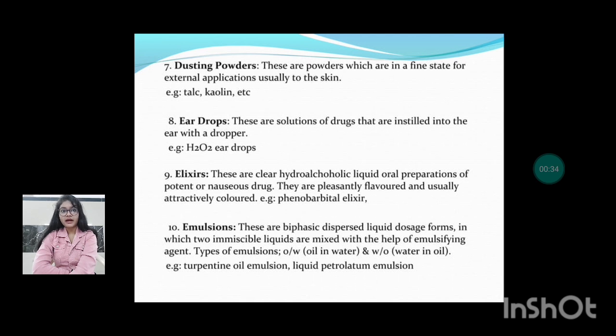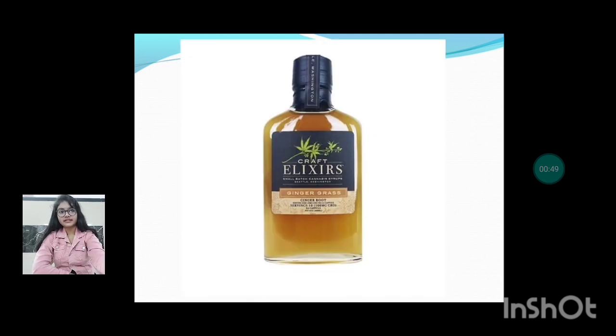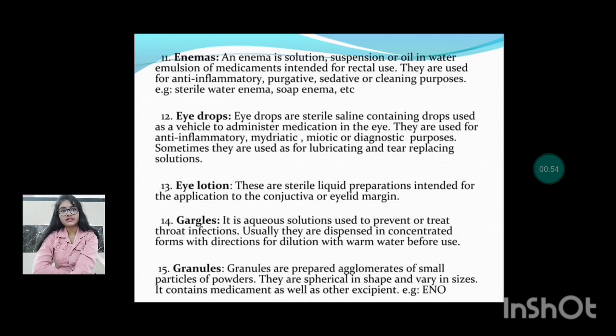Emulsions. These are biphasic dispersed liquid dosage forms in which two immiscible liquids are mixed with the help of an emulsifying agent. The types are oil in water or water in oil, etc. These are, you can see, elixirs. Next are the enemas. An enema is a solution, suspension or oil in water emulsion intended for rectal use. They are used for anti-inflammatory, purgative, sedative or cleansing purposes. Examples: sterile water enema, soap enema, etc.